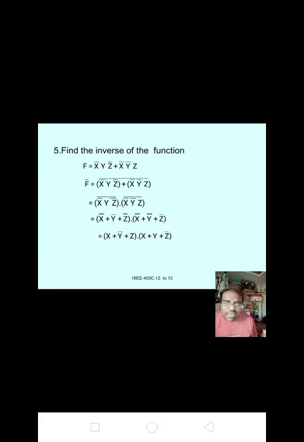Now we are taking single thing. Next, x bar bar plus y bar plus z bar bar into x bar bar plus y bar bar plus z bar, that is x plus y bar plus z into x plus y plus z bar. Very simple one. Please make a note of it. Here we are using x bar bar equal to x. Next, plus is converted to dot.